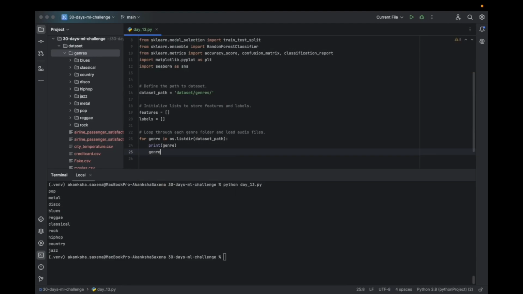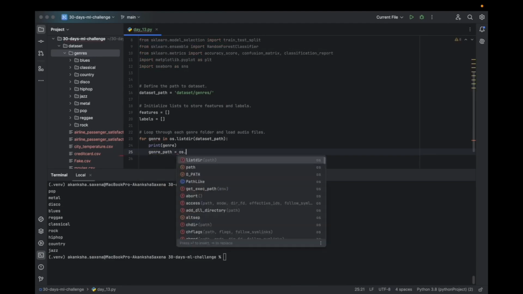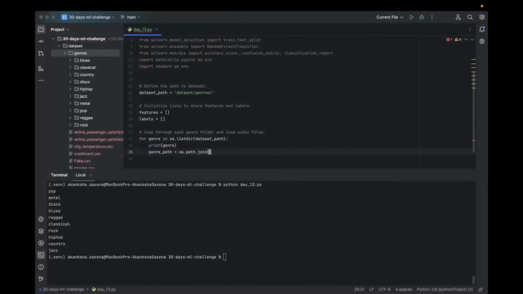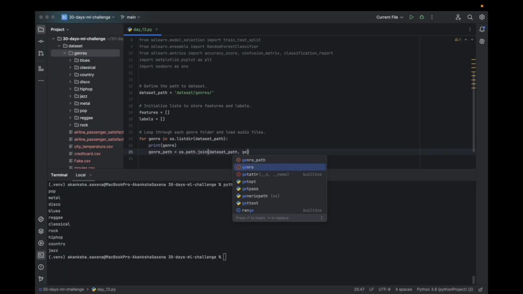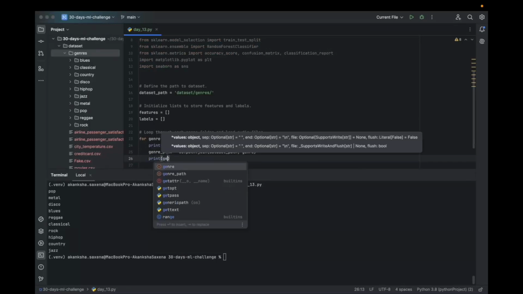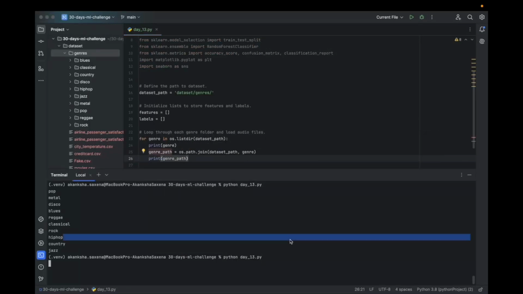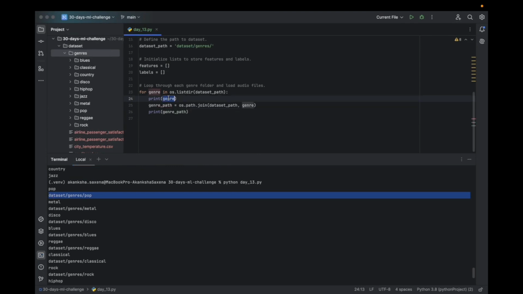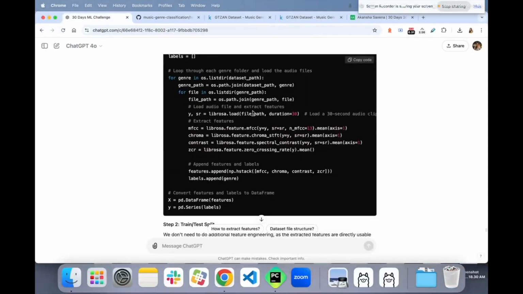So we are getting genre path, os.path.join. We are joining the dataset path with this genre. So let's print this genre path, run the code and see. Okay, for each genre we have created a genre path. We could have joined it directly. Why would we need to do this thing? Okay, okay.